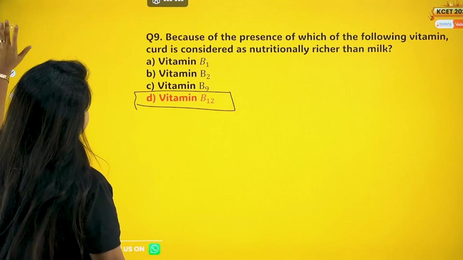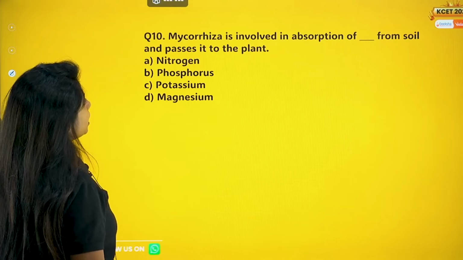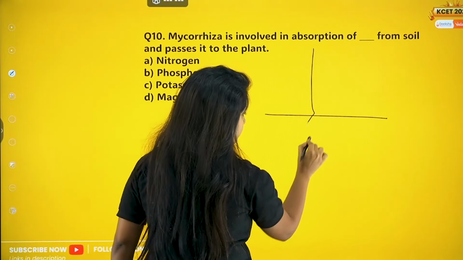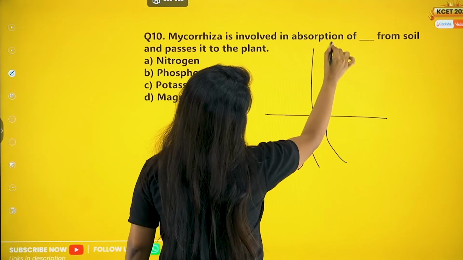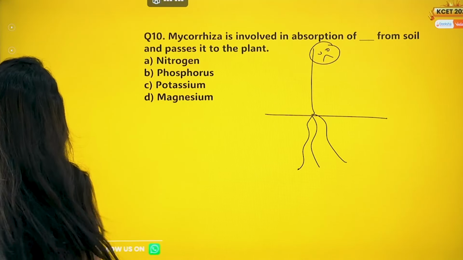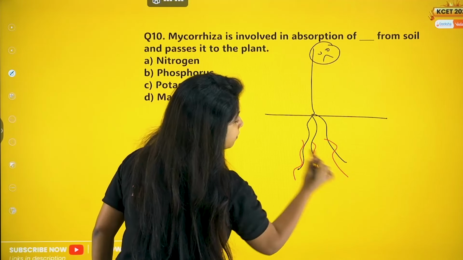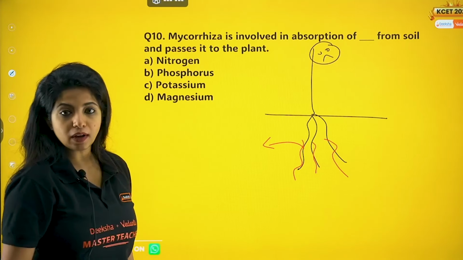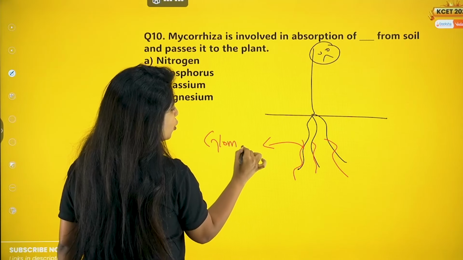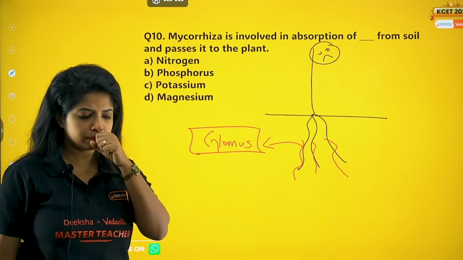Okay. Now mycorrhiza is involved in absorption of dash from the soil and passes it to the plant. So my dear children, I tell you one story. There is a plant. This plant was very sad. Why? Because it was not getting any nutrition, and that's exactly when a fungus came into the picture. You know the name of this fungus, or where it belongs? This fungus belongs to a genus known as Glomus.